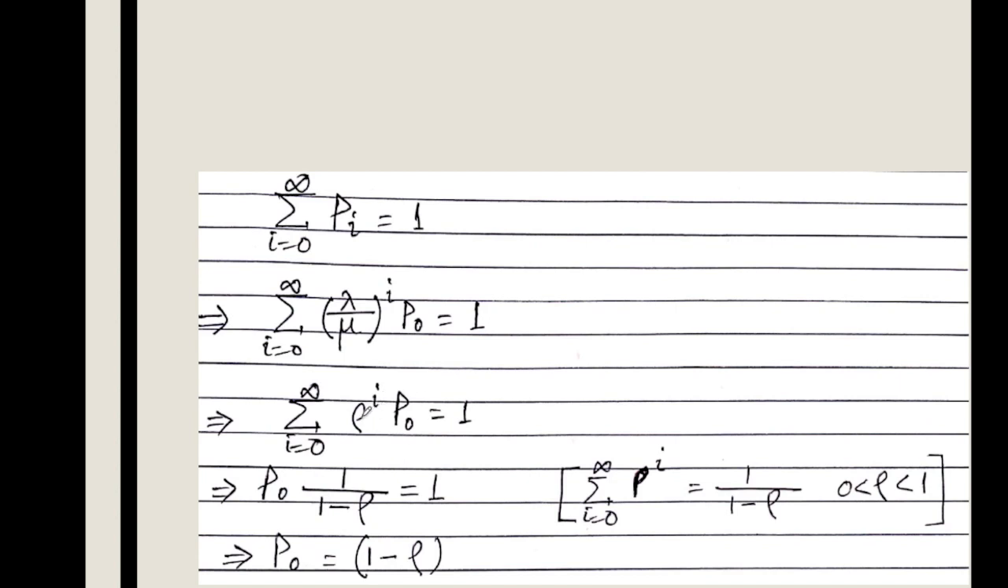So if this rho is less than 1, then the sum of i equals 0 to infinity rho to the power i will give us 1 by 1 minus rho. So now we can write p0 times 1 by 1 minus rho equals 1, or p0 equals 1 minus rho. So p0 equals 1 minus rho. So this is our first equation. This is a probability. This represents the probability that there is no customer in the system, or the system is free, or the server is free.